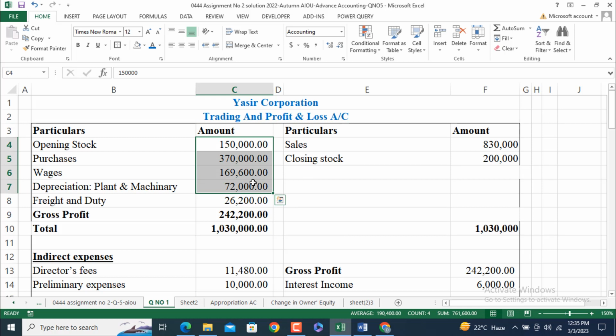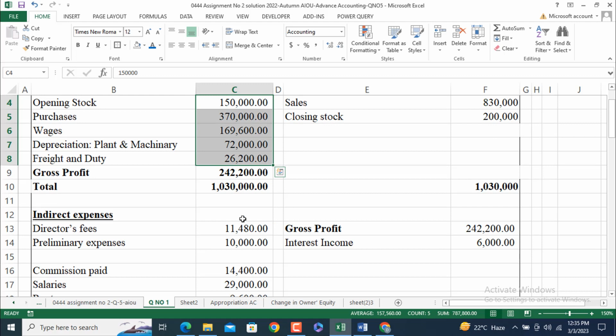I am going to subtract it from 787,800. From this amount we will get the balancing figure, which is termed as gross profit, equal to 242,200. So write this gross profit on this side, 242,200.